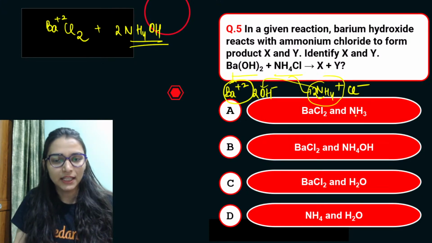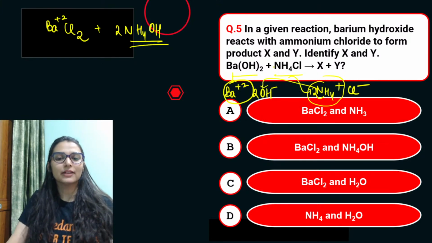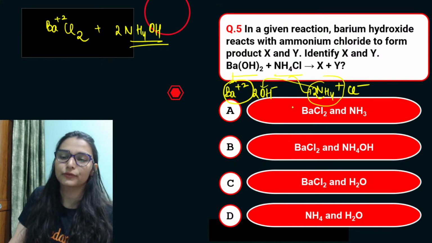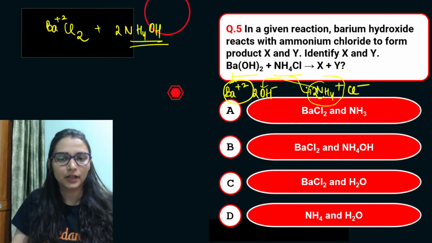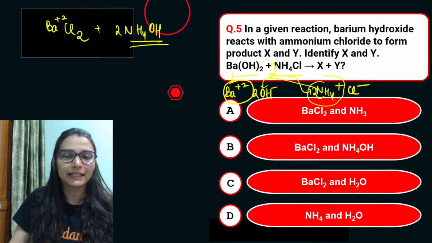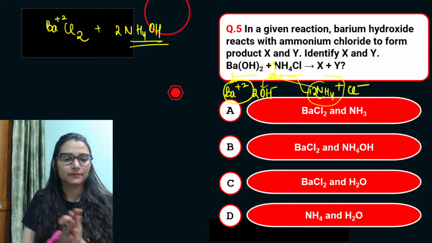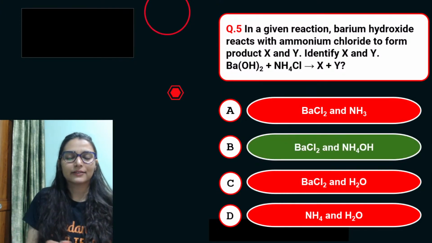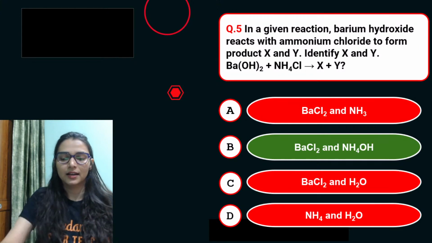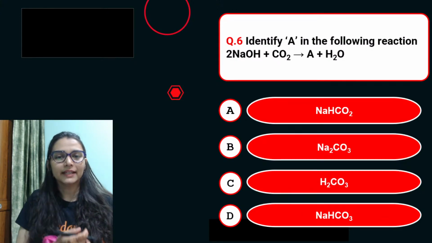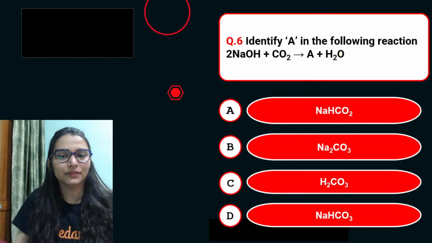Can we do this? Yes, easy peasy, है ना. So you can also balance this reaction. We need 2 moles of NH4OH we would be getting over there, right? So उसके लिए we need to balance this reaction, 2 NH4Cl. Yeah, that is DD reaction. Exactly. Okay, easy है. The next one, identify A in the given reaction.